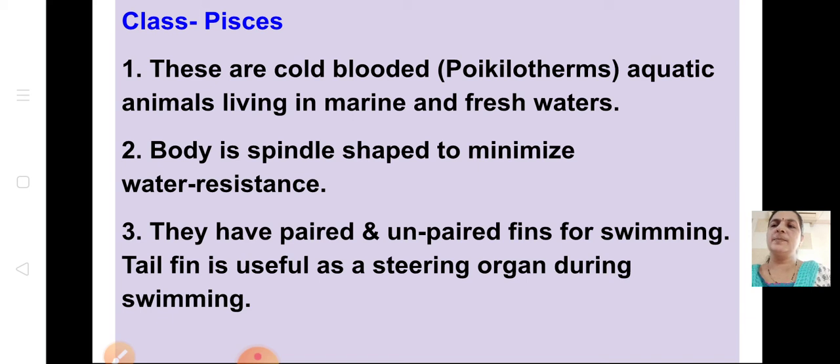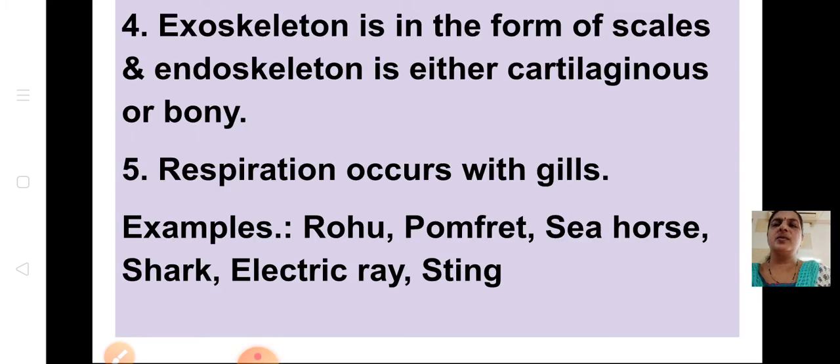First, the body is spindle shaped to minimize water resistance. You can see the shape of the fish, it is like a spindle. Why is it like that? To minimize water resistance. They have paired and unpaired fins for swimming. The tail fin is used as a steering organ during swimming. The exoskeleton is in the form of scales. The endoskeleton is either cartilaginous or bony. Respiration occurs through gills. Sharks and all fish come under Pisces.